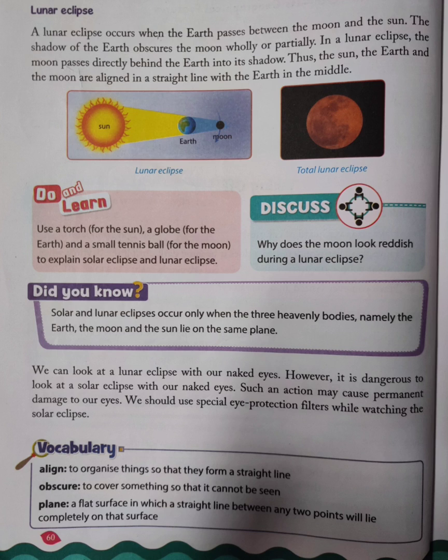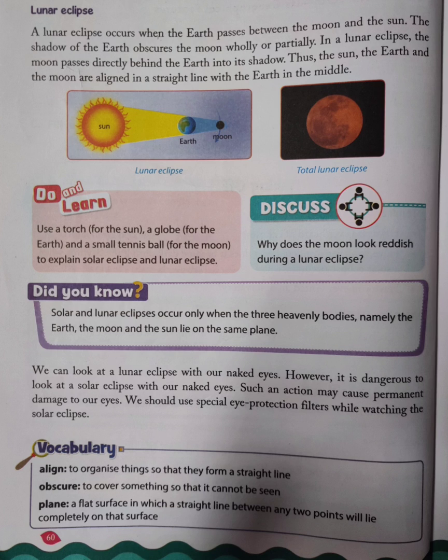Now let's read the vocabulary of the chapter. First is align, to organize things so that they form a straight line. Obscure, to cover something so that it cannot be seen. Plane, a flat surface in which a straight line between any two points will lie completely on that surface.